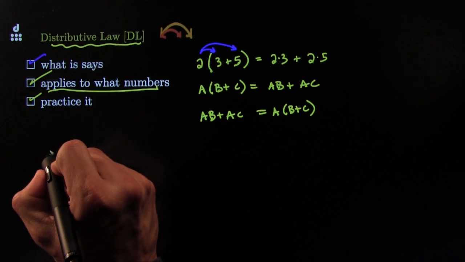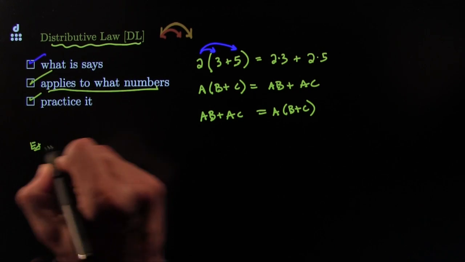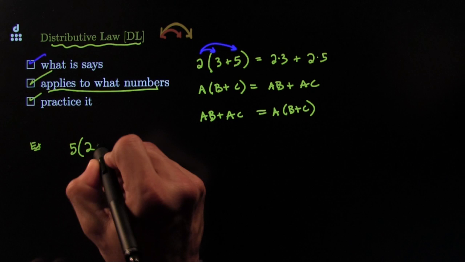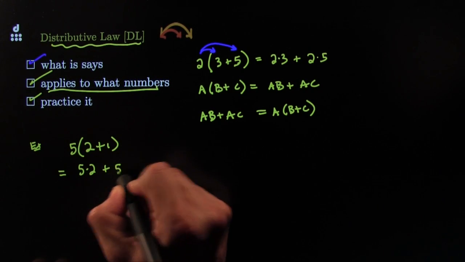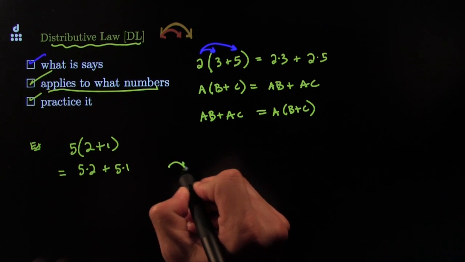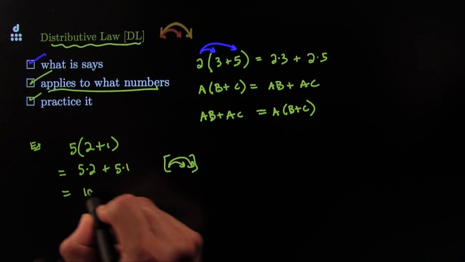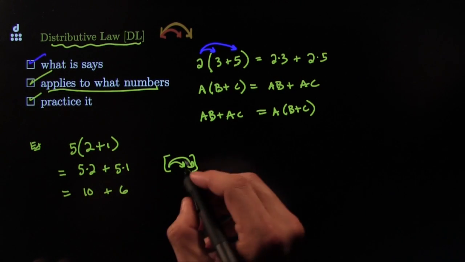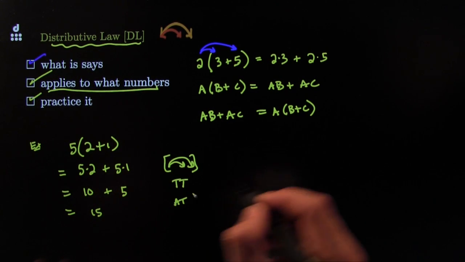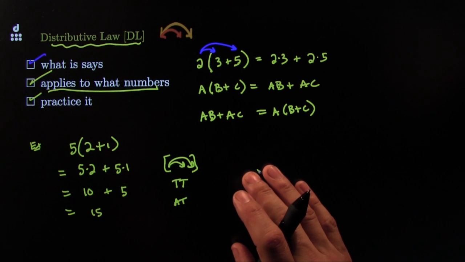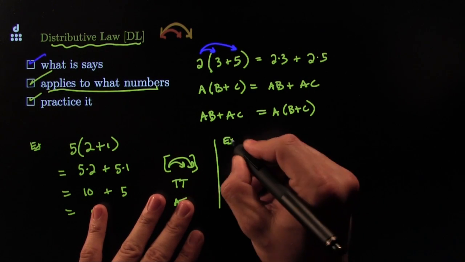Let's practice it. Suppose you have 5 times (2 plus 1). What does the distributive law say? It says you could distribute, so this would be 5 times 2 plus 5 times 1. This is by the distributive law. And you could say, well, this is 10 and this is 5. That's by the times table. And then you could say, well, that's 15 by the addition table. You can always go backwards on these things as well. You might have heard the term before.